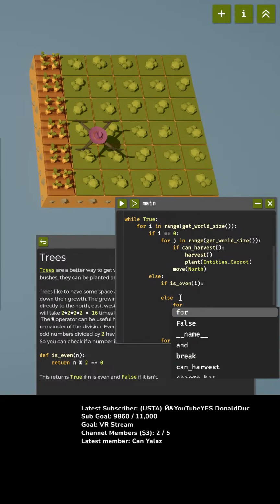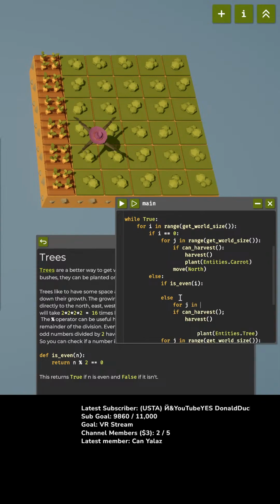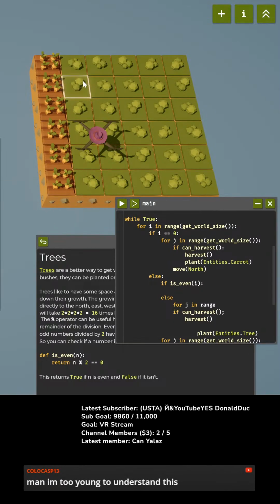So for J in range. I should totally combine I and J here. Like do I plus J. Actually, could I? Hold on, if I do I plus J. Yeah, let me do that. But I don't... Oh, did I get too complicated?